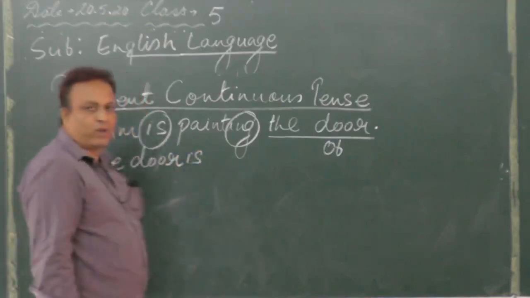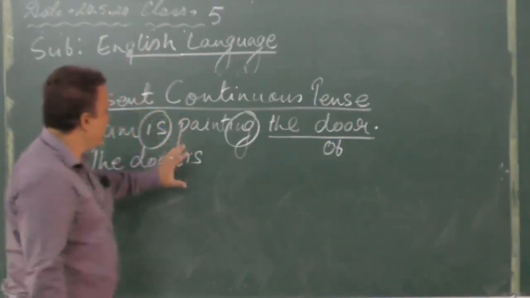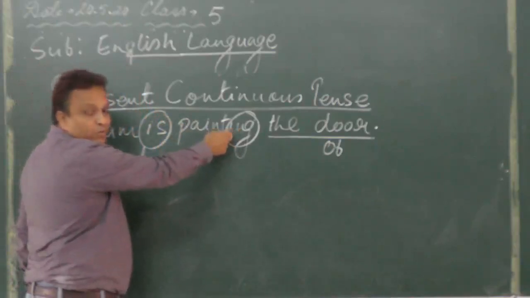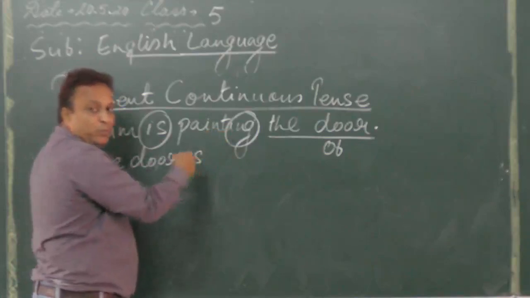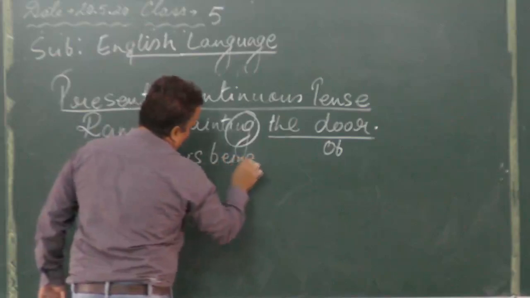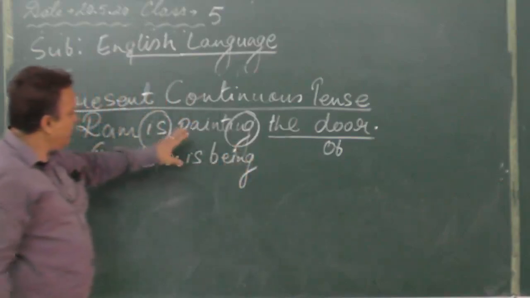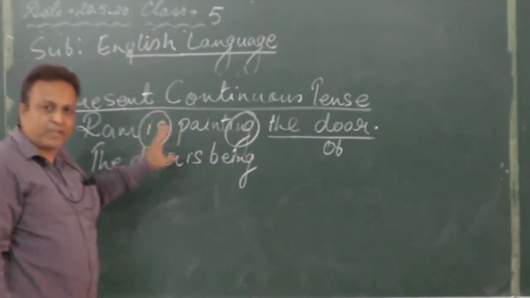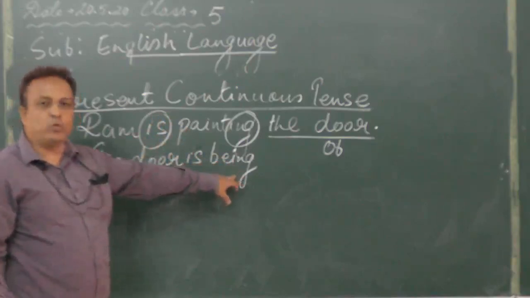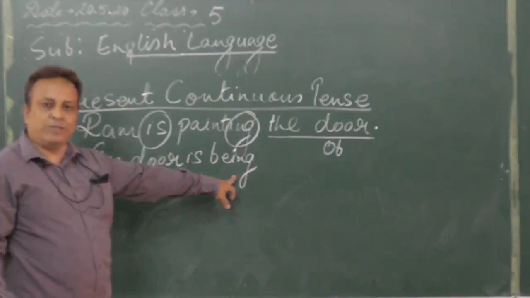Now over here you have to put an addition, being, because over here it is ing form of verb. If you don't put being, your answer is wrong. Being, B-E-I-N-G. Always remember, in present continuous tense and past continuous tense, after the auxiliary verb you have to put being, otherwise your answer will be wrong.